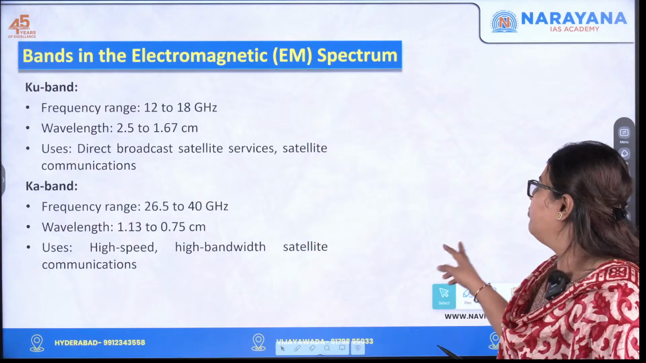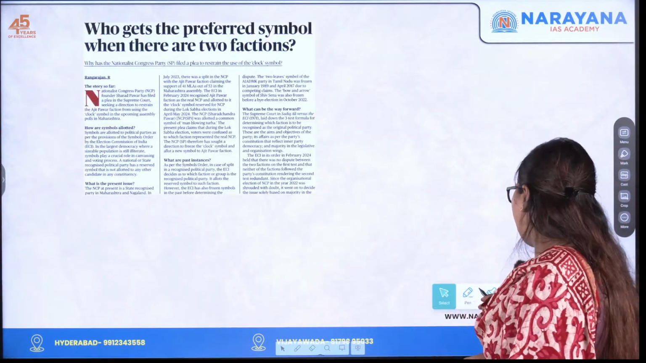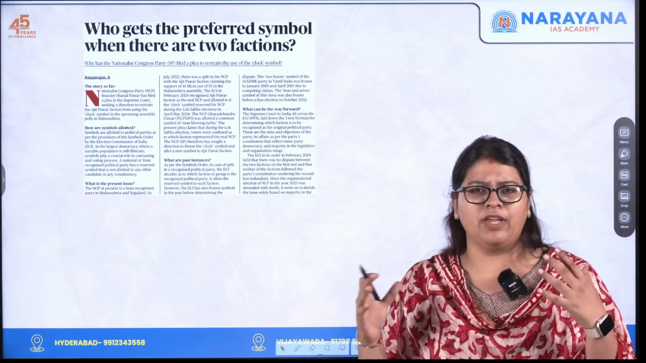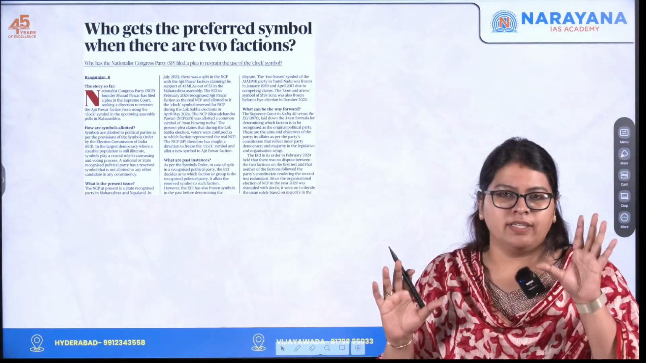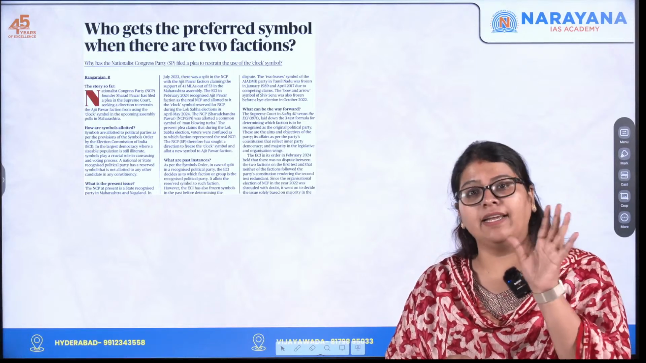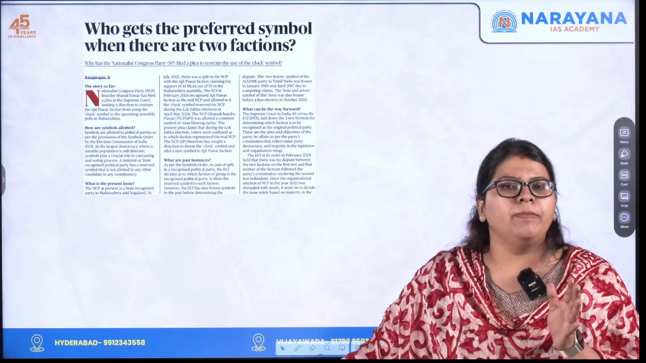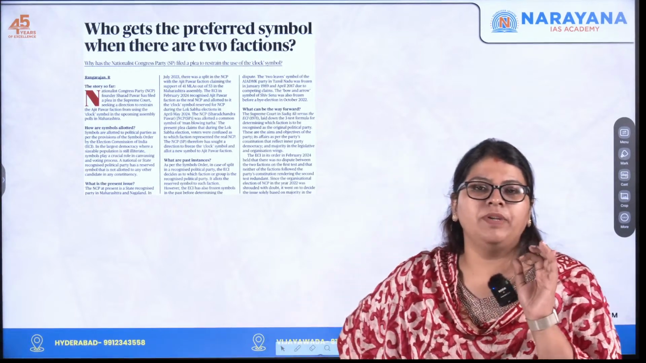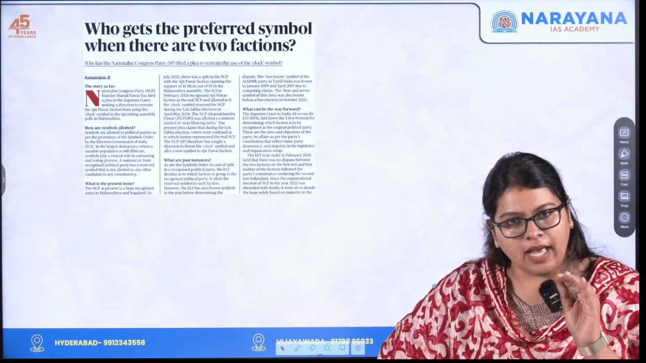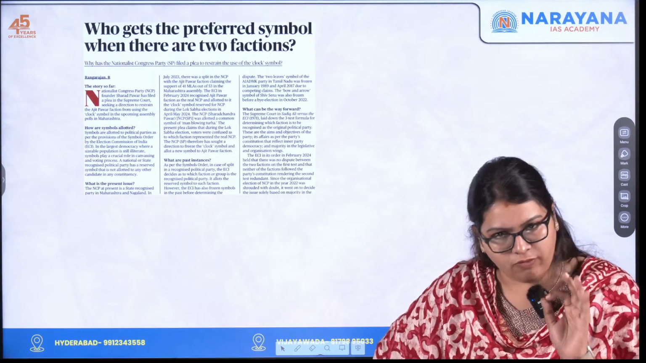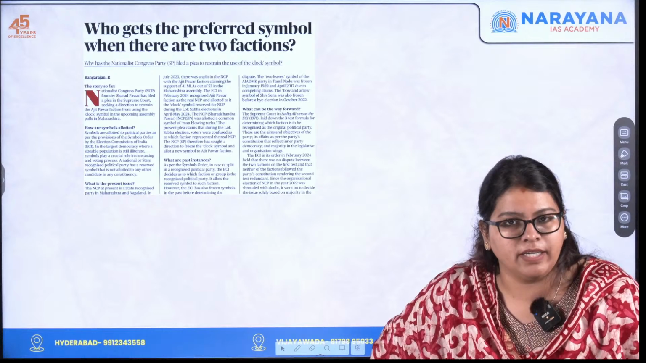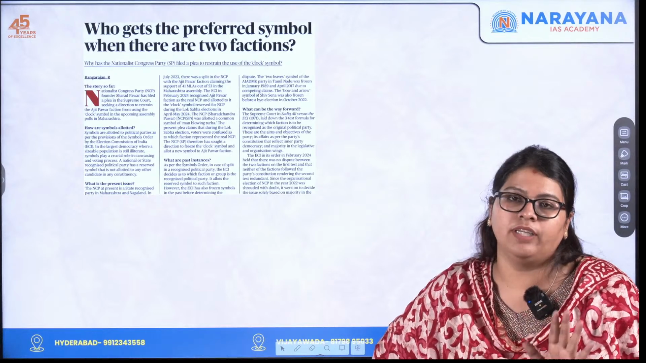Now let's move on to the last topic of discussion: who gets the preferred symbol where there are two factions? Let's just wrap this up very quickly. Here you just need to understand something. If there is a political party and it is a recognized political party, what do you mean by recognized? It has to be registered under the Election Commission of India, and it has to have a certain percentage of votes and other kinds of eligibility that unrecognized political parties don't have.